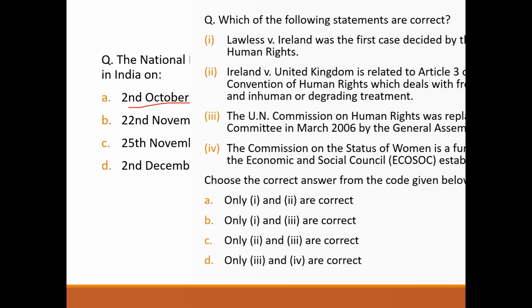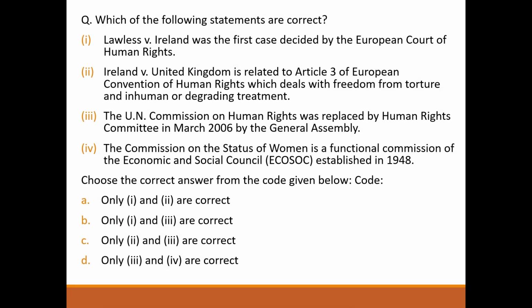Next question, which of the following statements are correct? Lawless versus Ireland was the first case decided by European Court of Human Rights. Correct. Ireland versus United Kingdom is related to Article 3 of European Convention of Human Rights, which deals with freedom from torture and inhuman or degrading treatment. Correct.